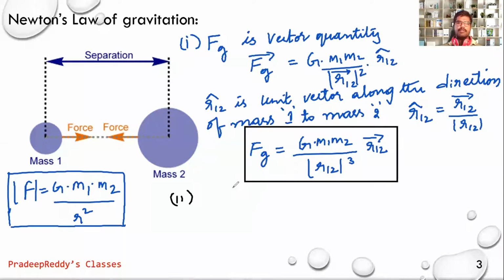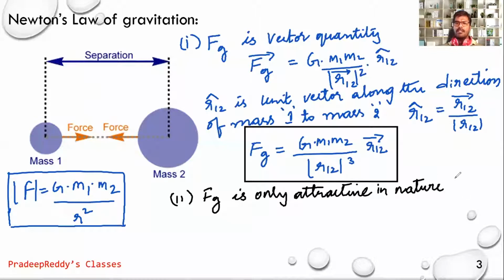The second point is that gravitational force always arises between two masses, and mass exists in only one state. There is no positive mass or negative mass; there is only single mass. Therefore, gravitational force is only attractive in nature. Repulsive gravitational force will never exist.